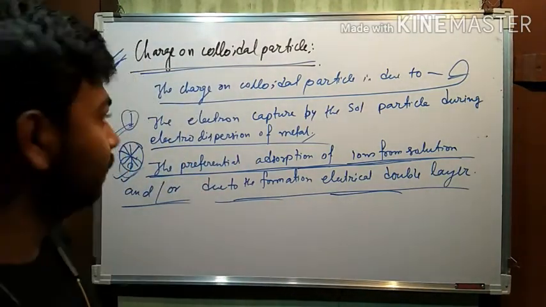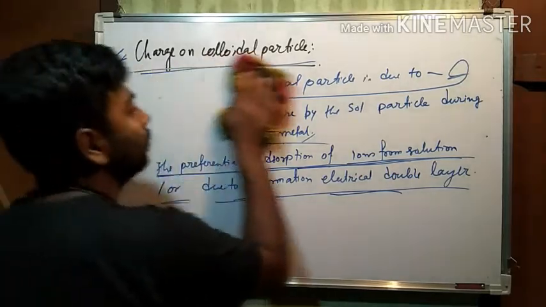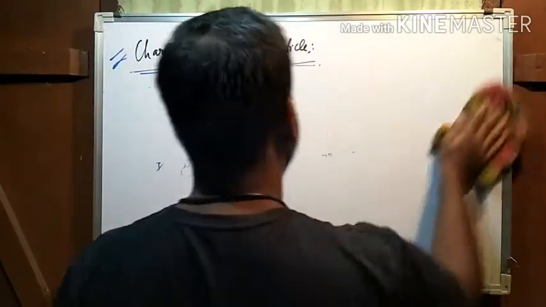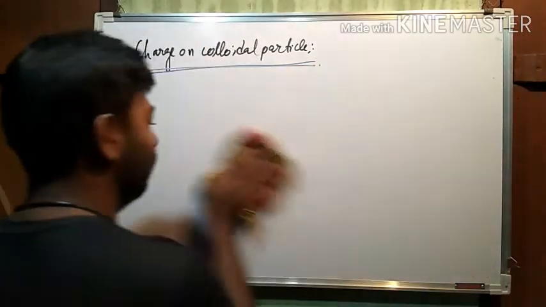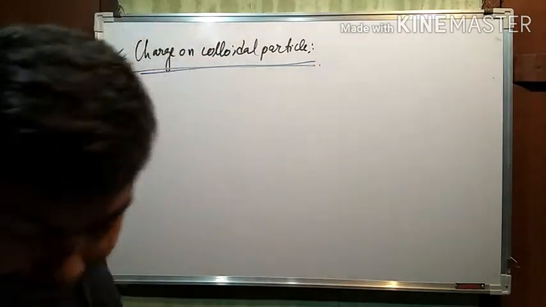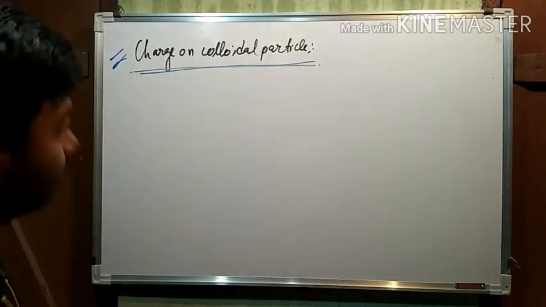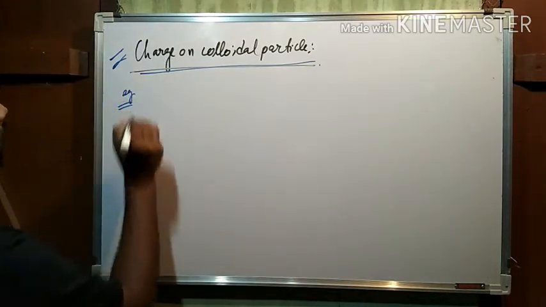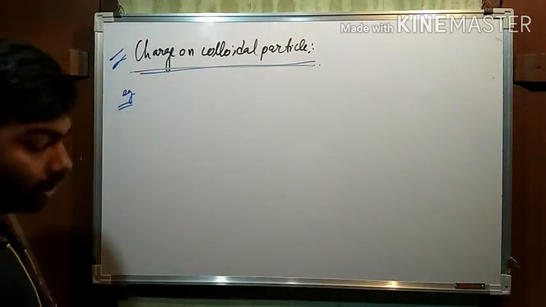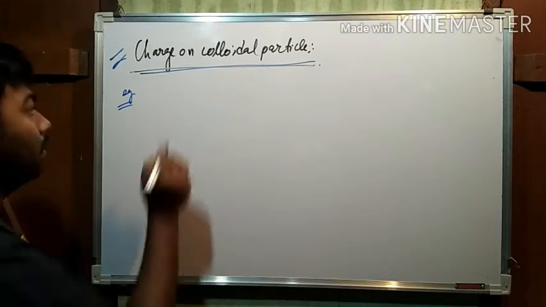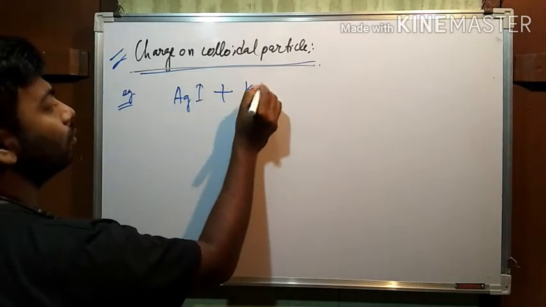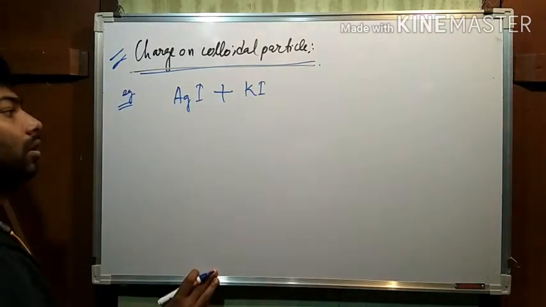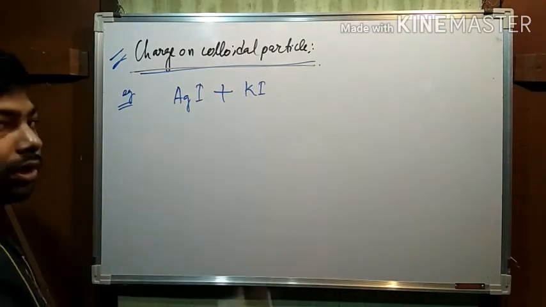Now see, this one is very important. We have taken an example: when silver iodide is added to potassium iodide. This one is a compound, this one is another compound.